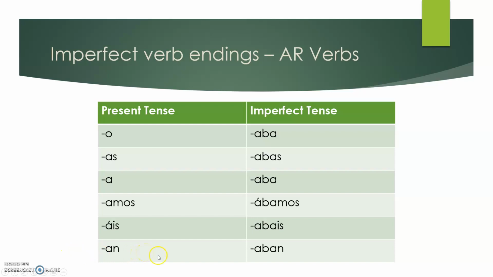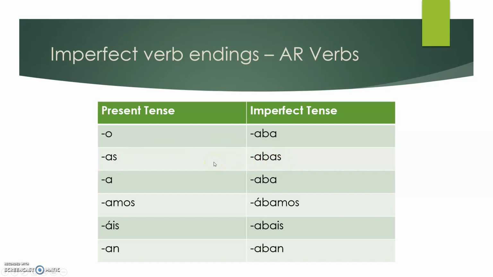In the imperfect tense, you'll notice a lot of similarities. All of the endings have aba somewhere in them. So, yo goes with aba, as well as él, ella, and usted. They go with aba as well. Tú goes with abas. See how there's an as here and an as here. They both end with s. One is as, one is abas, but they both have s's, so that can help you remember.